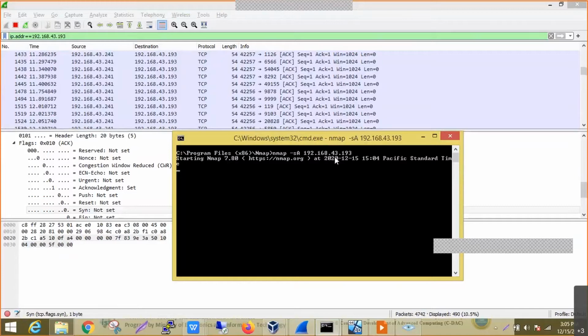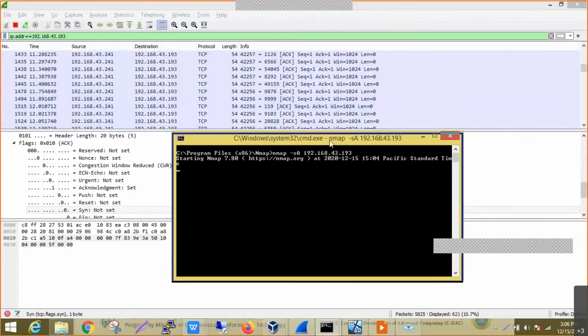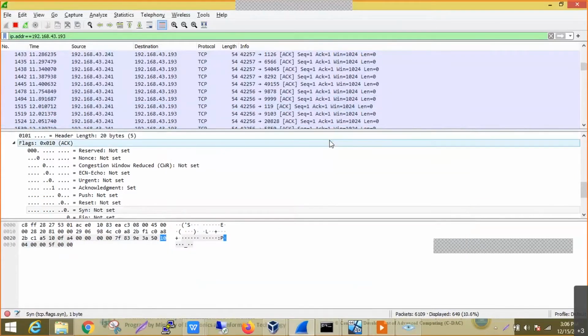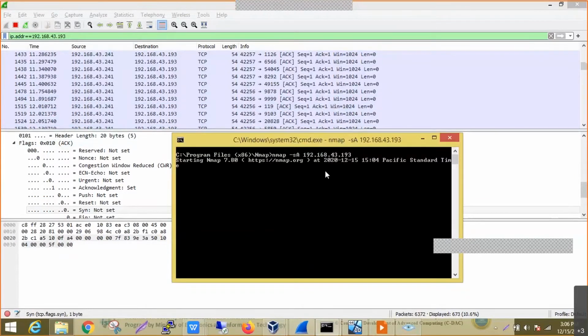So with this kind of behavior, we can assess and understand the kind of security devices in place, and we use the acknowledgement flag for that. Now we'll try to see the kind of output we can observe with this flag.